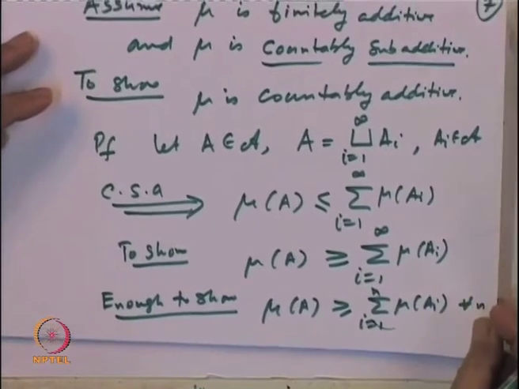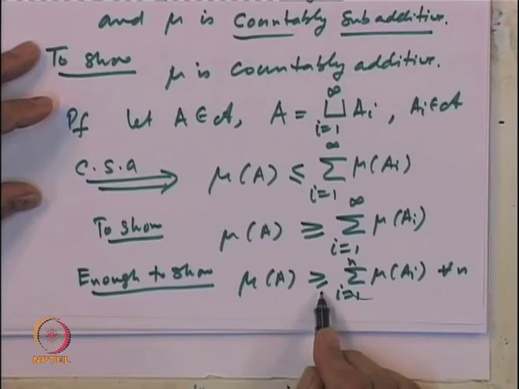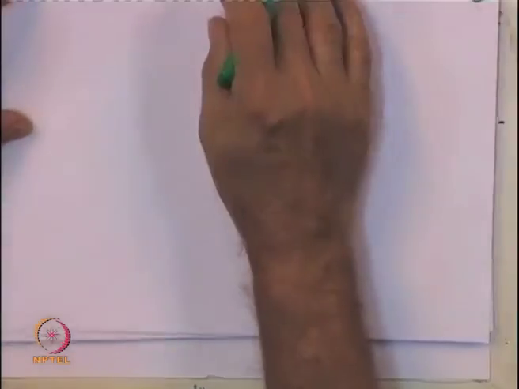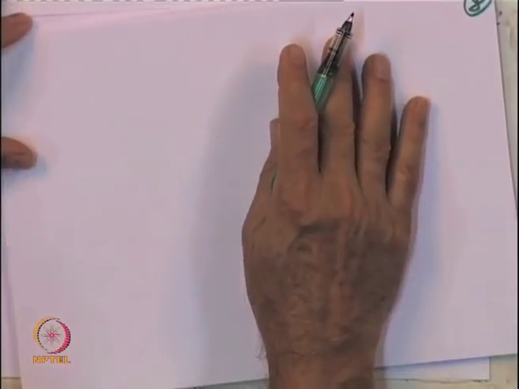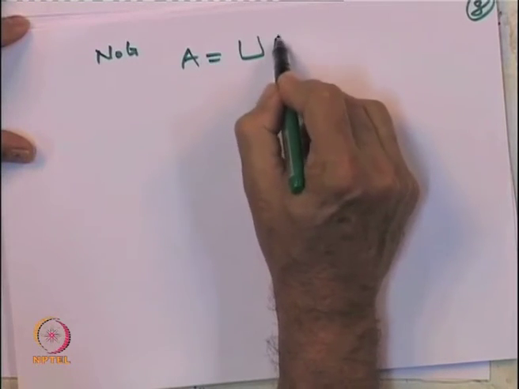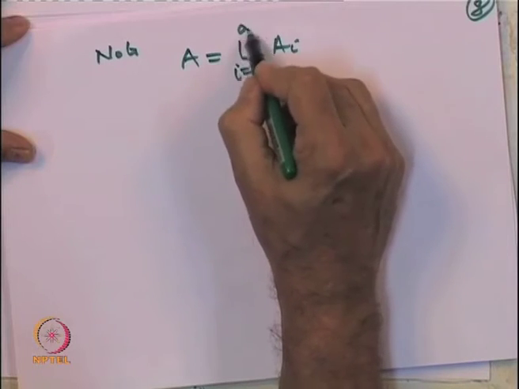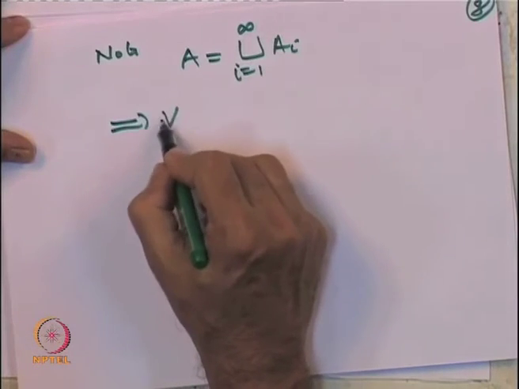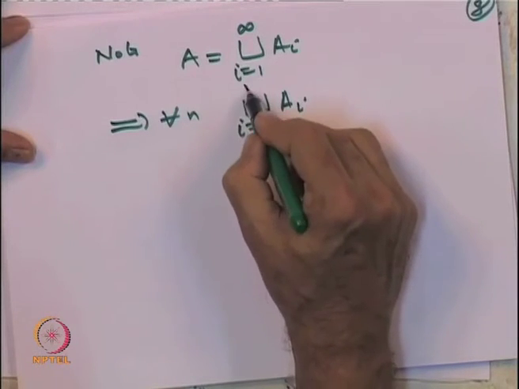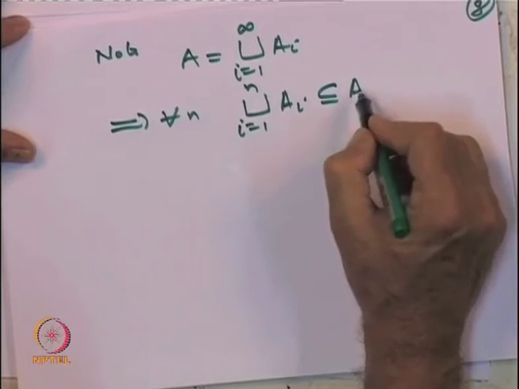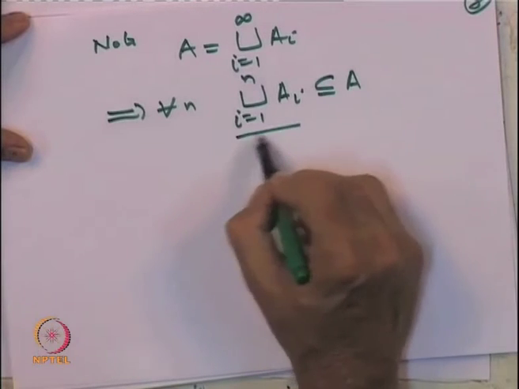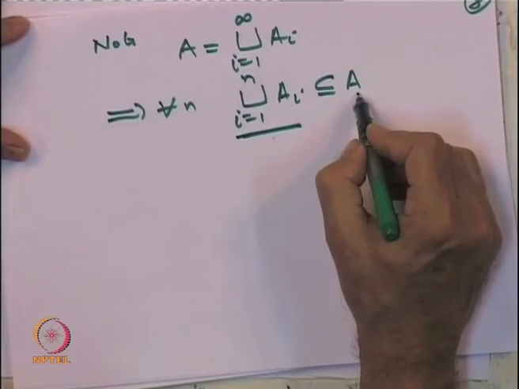So, we have to only show that mu of A is bigger than or equal to sigma mu of A_i, i equal to 1 to n. And to show that, let us observe. Note that A equal to the union of A_i, i equal to 1 to infinity, implies for every n the union of A_i, i equal to 1 to n is a subset of A, and we are in the algebra. So, this set is in the algebra, this is in the algebra.